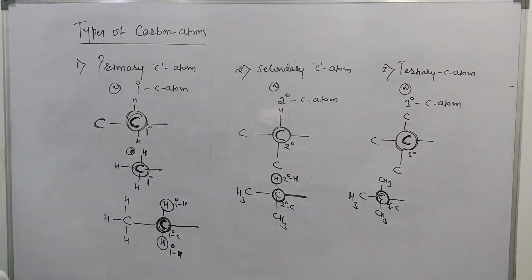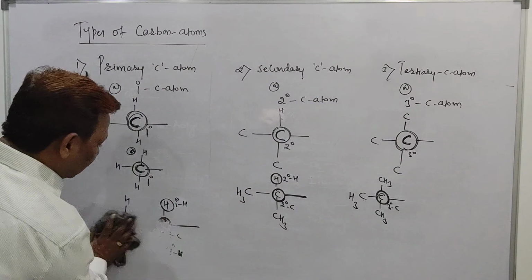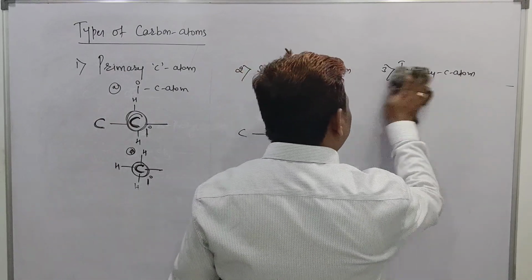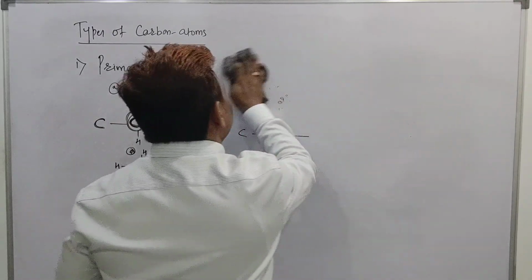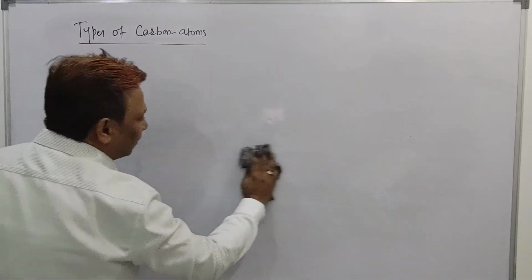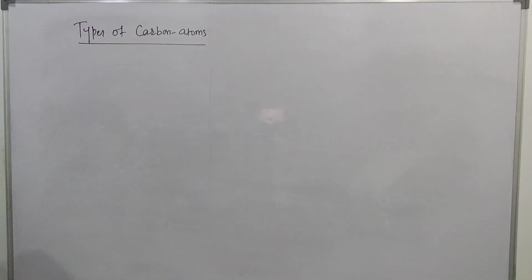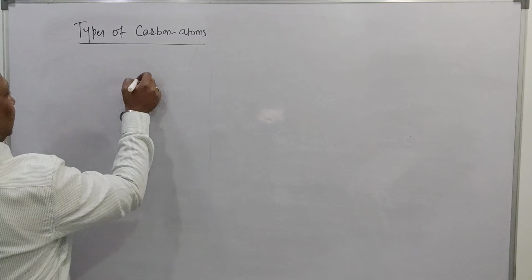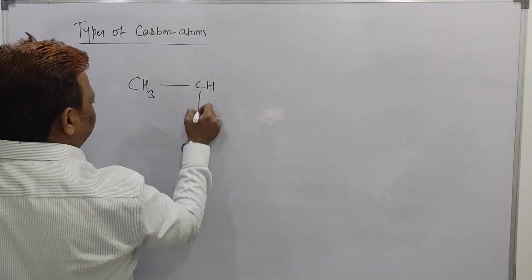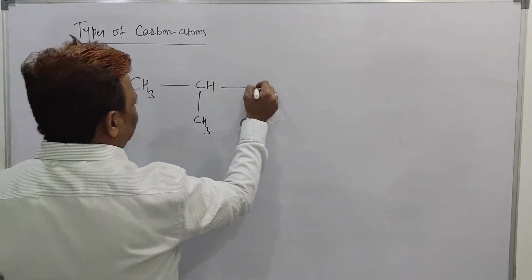Okay, so we'll go with the types of carbon atom: primary, secondary, tertiary, and quaternary also there, but that part we'll see later on. So now I will give one example and you just tell me, beta, how many primary carbon atoms it will have. Sir, it is a CH3 bonded with CH, then bonded with CH3, then bonded with C, beta.